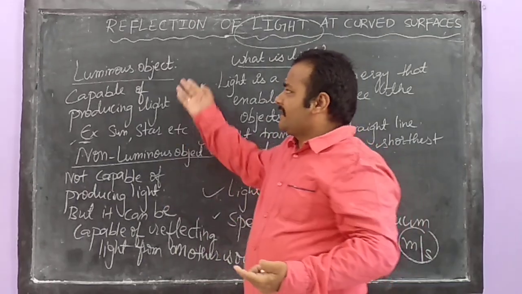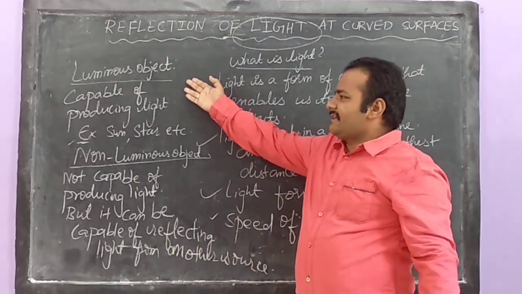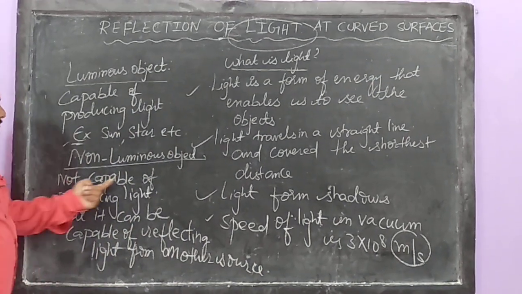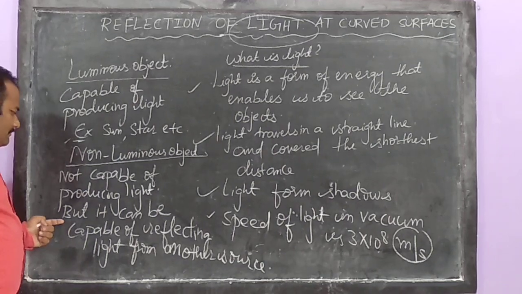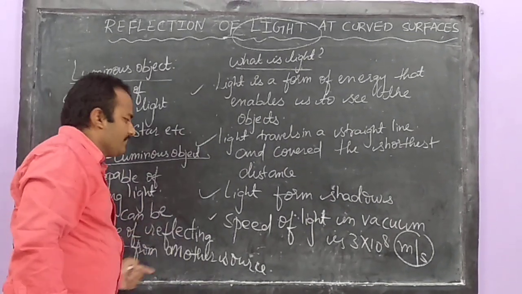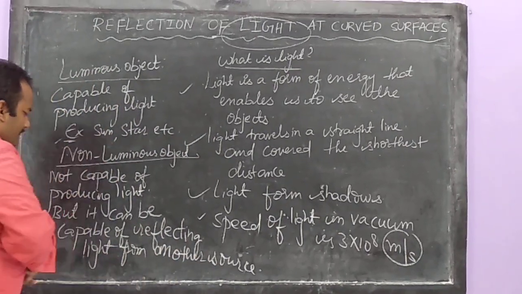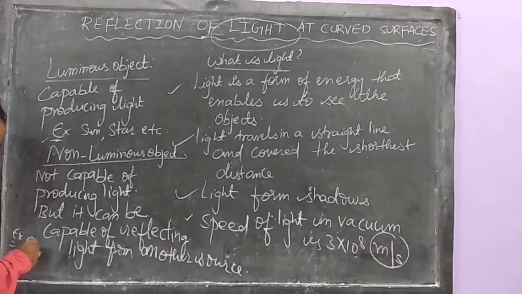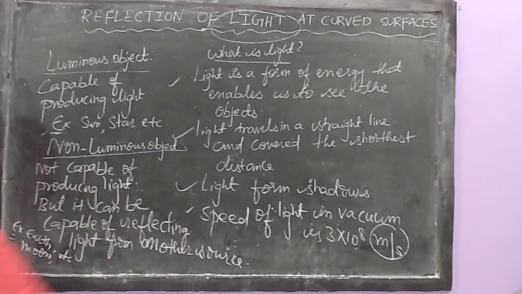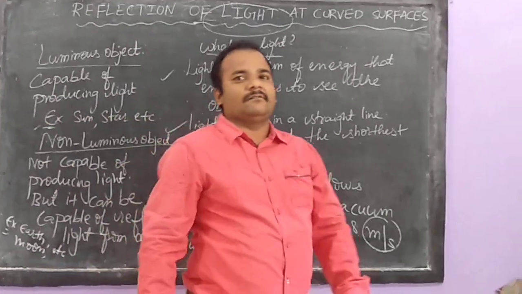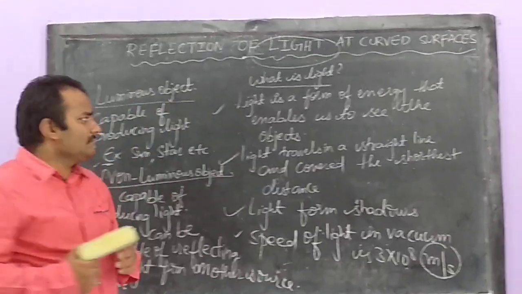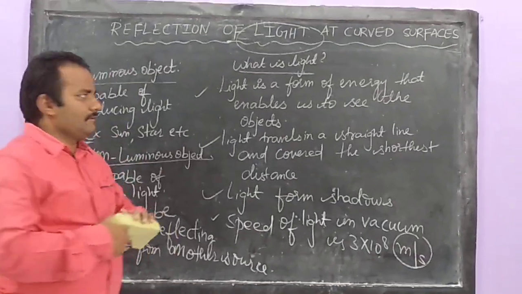So, what is a luminous object? Capable of producing light. Example, sun, star, etc. A non-luminous object is not capable of producing light, but it can reflect light from another source. Here the examples are earth, moon, etc. So my friends, it is clear now, the two things: what is light, and what is a luminous object and a non-luminous object.